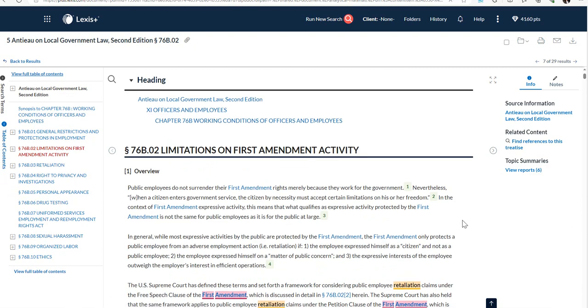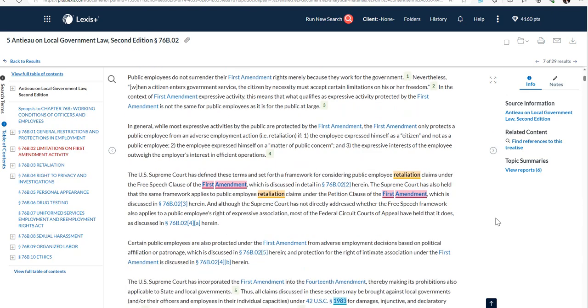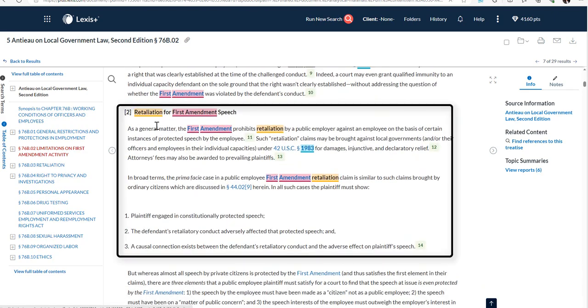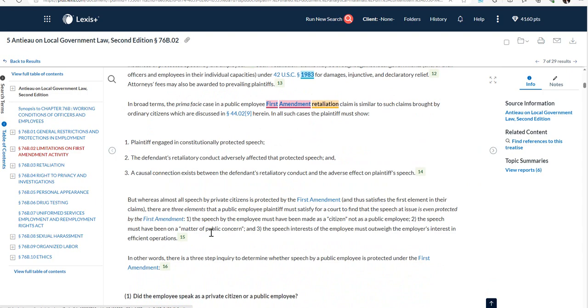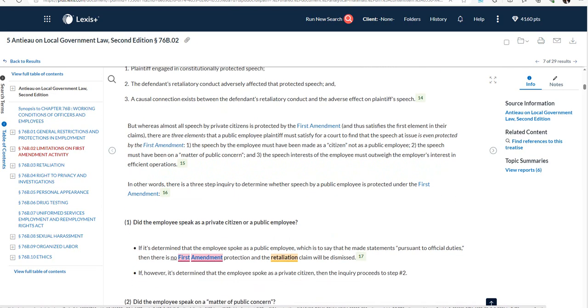Since you're just starting your research, you may want to read the overview first to make sure this document is a good fit. And sure enough, as we review this document, it tells us what we need to consider when determining if our potential client has a viable 1983 First Amendment retaliation claim. As it says, retaliation for First Amendment speech, and breaks it down further by saying, in other words, there is a three-step inquiry to determining whether speech by a public employee is protected under the First Amendment.